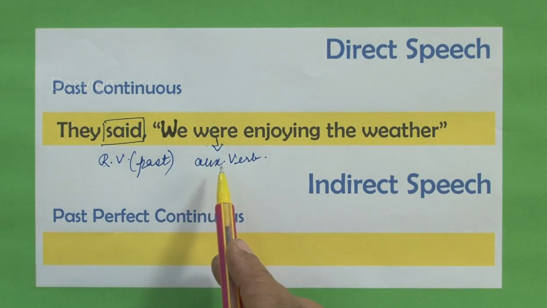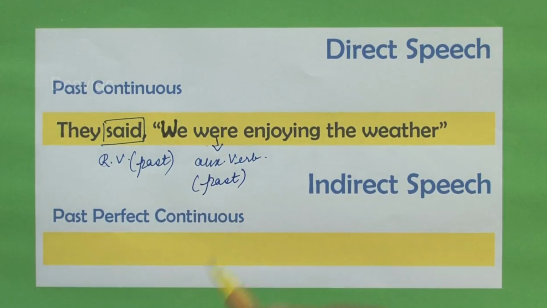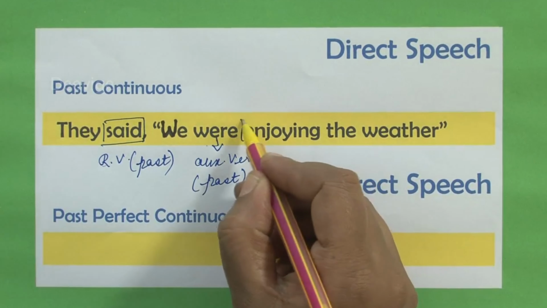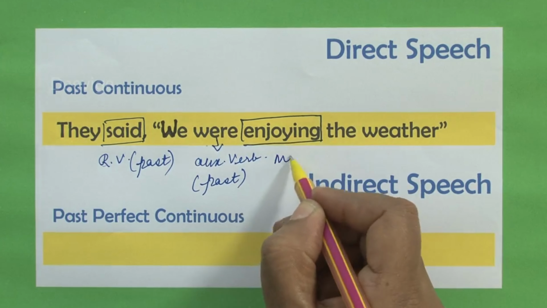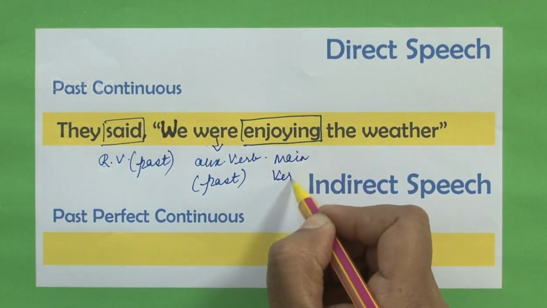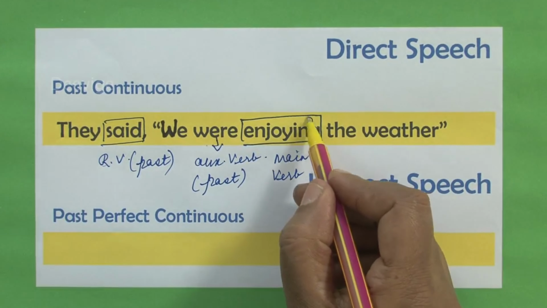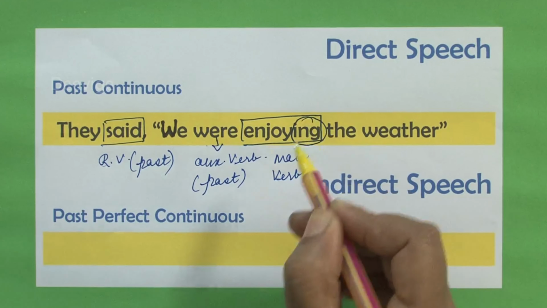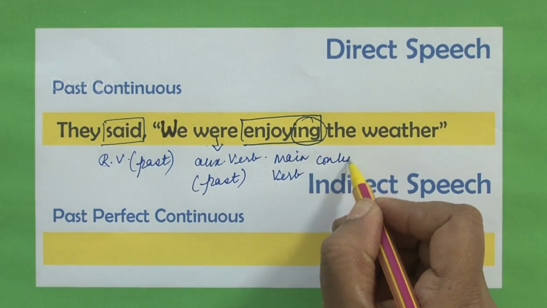Were is the auxiliary verb indicating again the past tense, and enjoying is the main verb. So I enclose it within a rectangular box. Enjoying is the main verb. What is added to the main verb? There is ing added to the main verb. What does that indicate? Continuous tense.